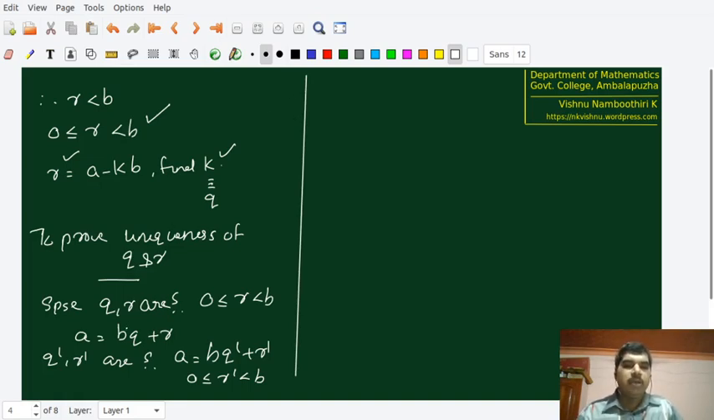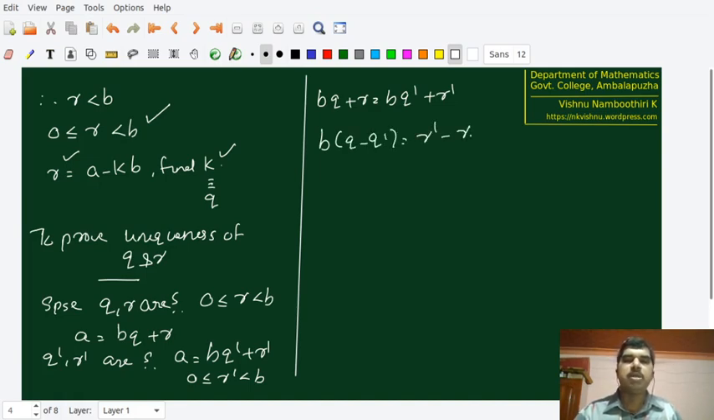So we have A is equal to BQ plus R, and we have A is equal to BQ dash plus R dash. Therefore, both BQ plus R and BQ dash plus R dash represent A. Therefore, they have to be the same. BQ plus R is equal to BQ dash plus R dash. If you bring BQ and BQ dash to one side and R dash and R to another side, then we get B into (Q minus Q dash) is equal to R dash minus R. Now let us take modulus on both sides. B is positive, therefore taking modulus on B will not make any difference. B into modulus of (Q minus Q dash) is equal to modulus of R dash minus R.